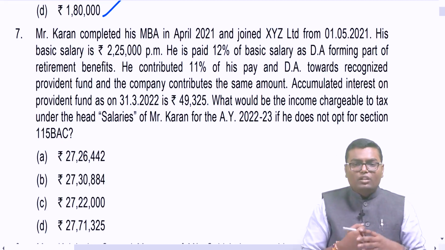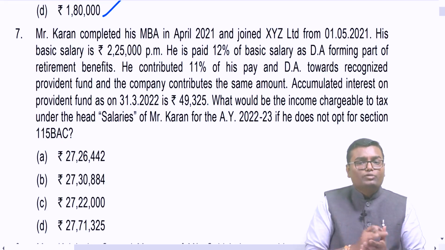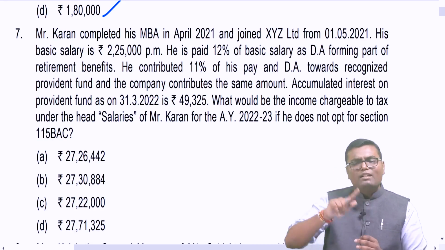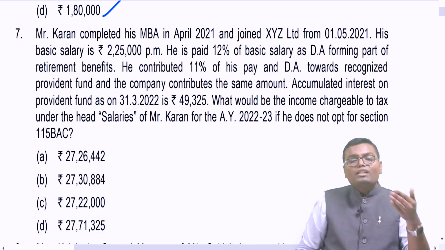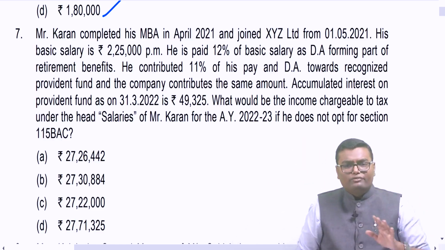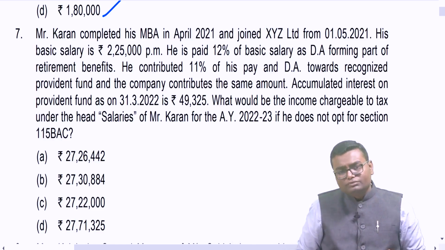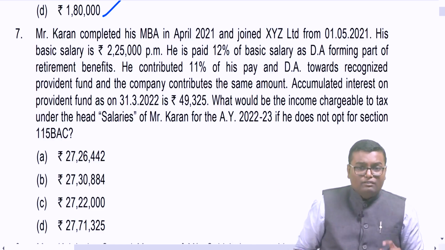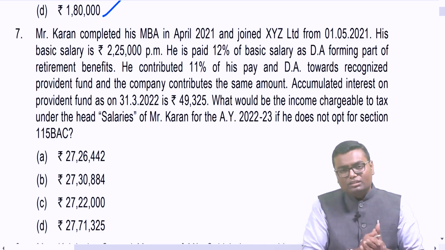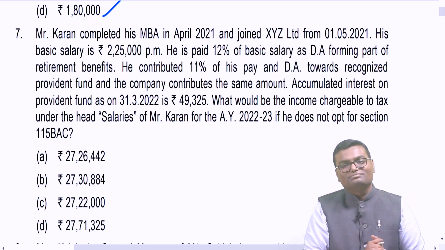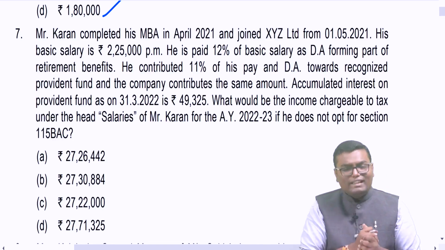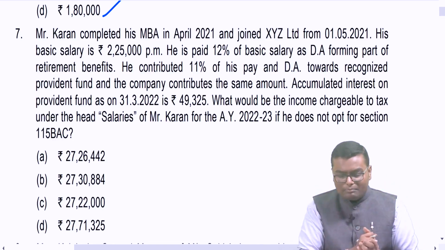Now first of all, whatever the employee himself contributes to the recognized provident fund is allowed as a deduction in 80C. However, whatever the employer is contributing to this recognized provident fund is called a perquisite, and against this perquisite one exemption is also available, but the exemption is up to 12% of salary. Now here let us first identify how much they both are contributing to their RPF.